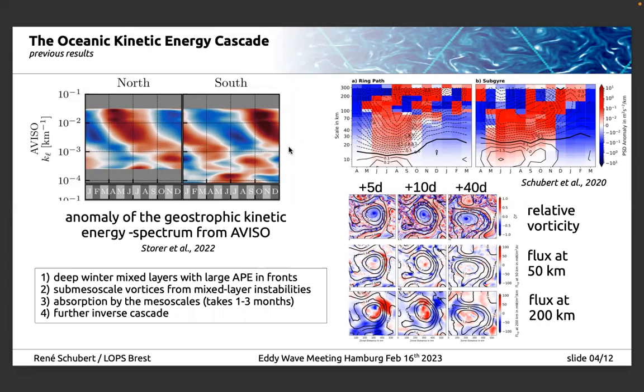And so based on this work and a lot of previous work, the theory behind the seasonal cycle is that we have very deep mixed layers in winter, where fronts can pile up very largely, store a lot of available potential energy, that then is converted to kinetic energy by mixed layer instabilities. And a lot of small-scale vortices develop that are then absorbed by the mesoscales within 1 to 3 months. And after that, we have a further inverse cascade.